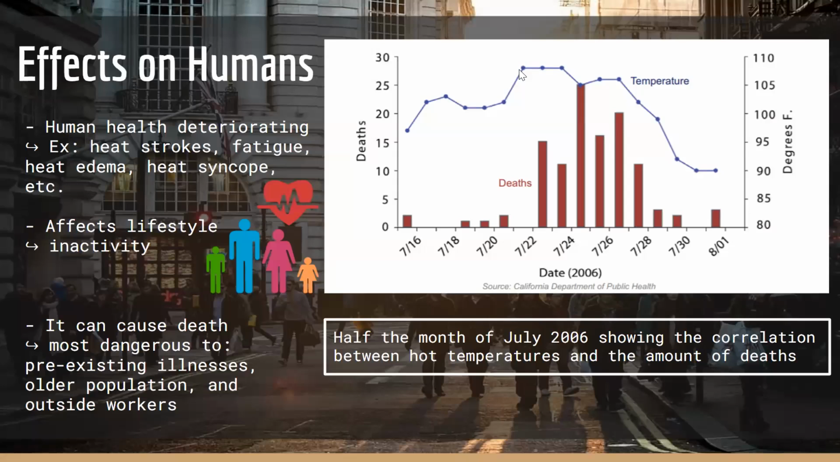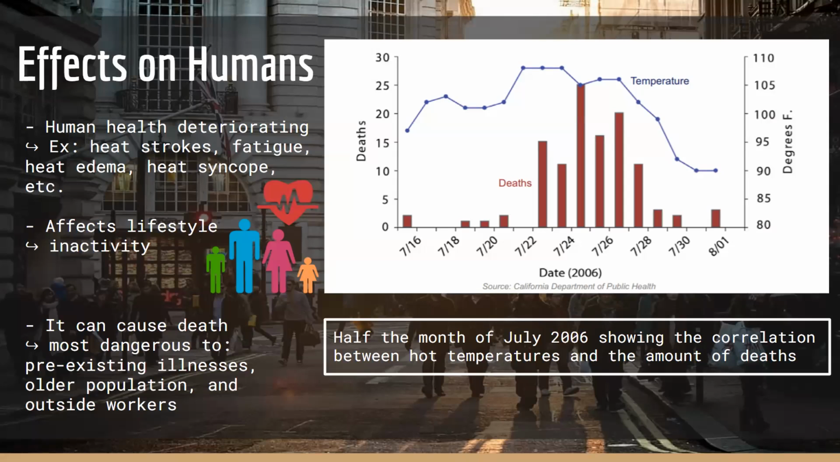Rising temperatures cause many negative effects on humans. It has caused people's health to deteriorate significantly. Because of the heat, people can gain health issues like heat strokes, fatigue, and other heat-related illnesses. Rising temperatures also affect people's lifestyles. It leads to less activity in everyday life because of heat exhaustion. At worst case scenarios, rising temperatures can even lead to death.